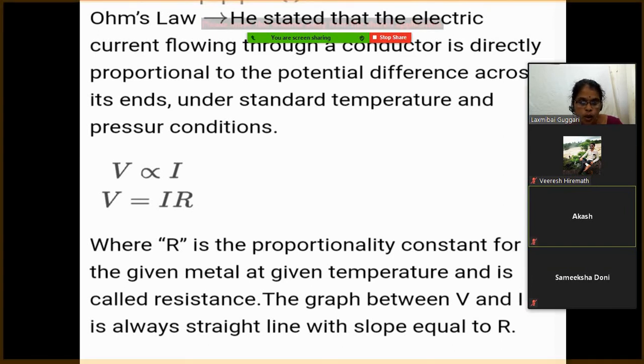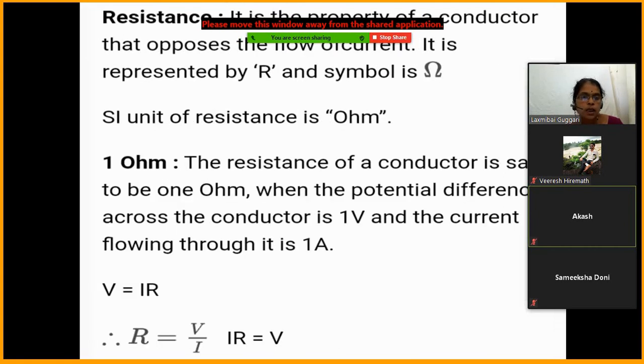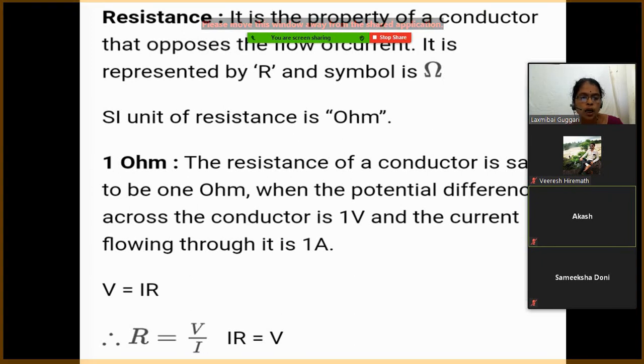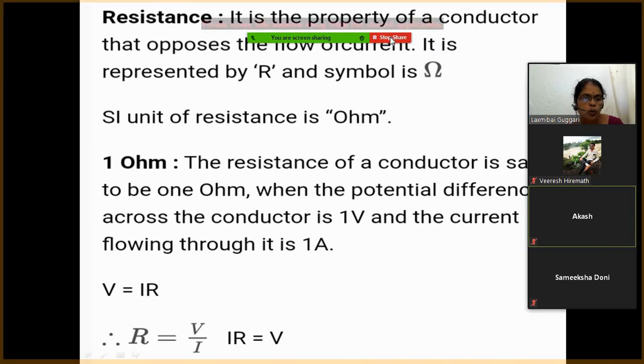Yes, Saurabh, what is the symbol of resistance? R. Very good. So, the resistance is the property of a conductor that opposes the flow of current. It is represented by R and the symbol for its unit is the ohm. The SI unit of resistance is ohm. So, this is about what we have studied.